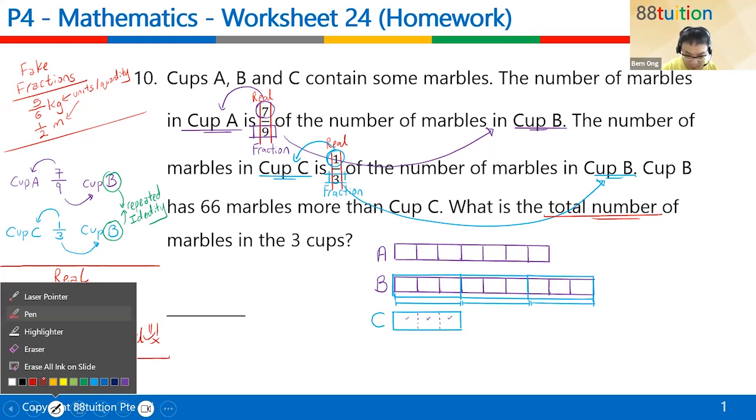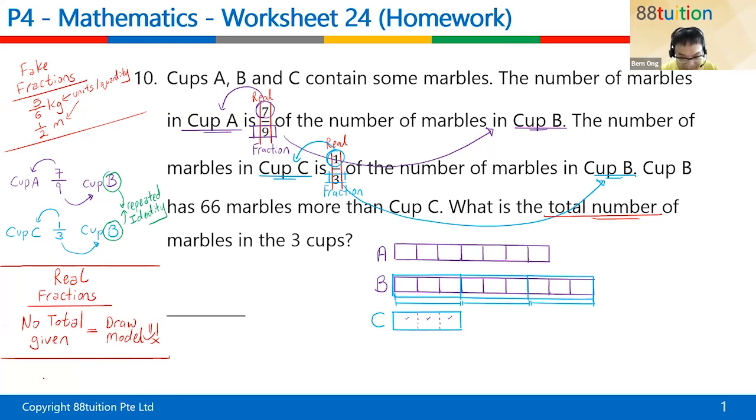What's the clue? Card B has 66 more than C. So this part is the more than. Is that true? So card B got how many more? 1, 2, 3, 4, 5, 6. All right, B got 6 units more. Card B got 6 units more than C.